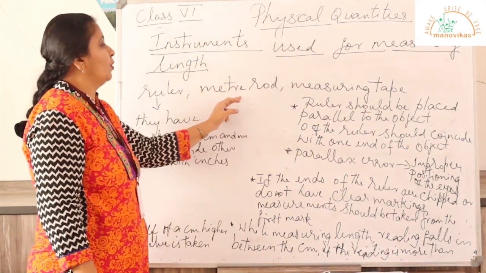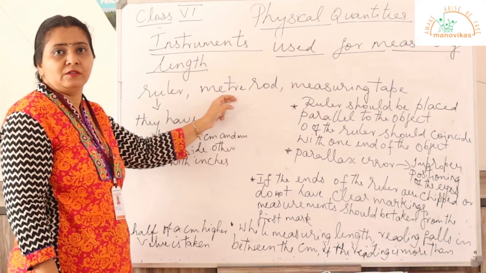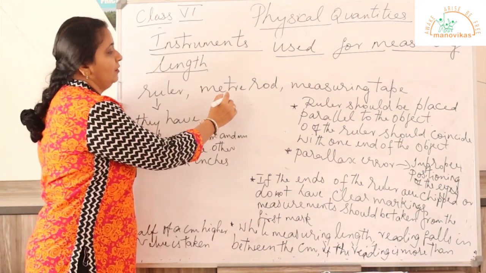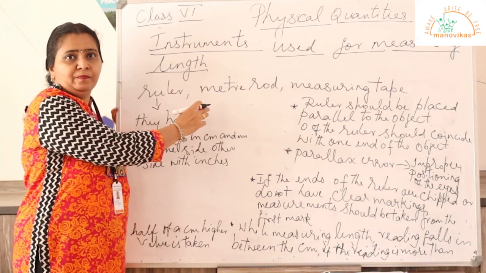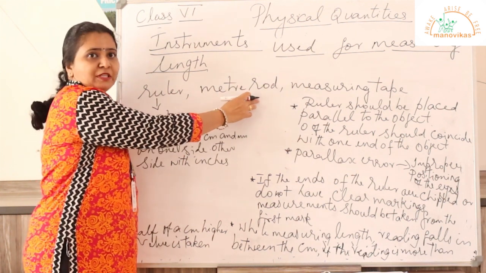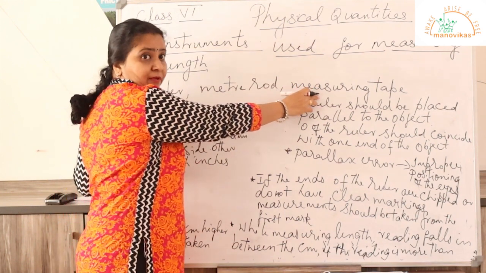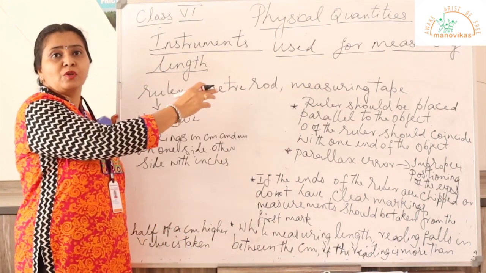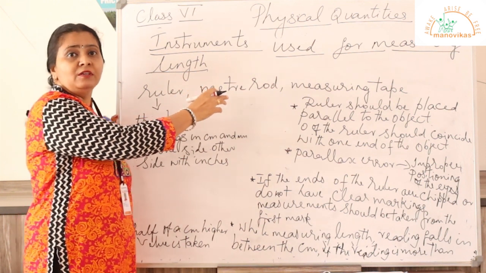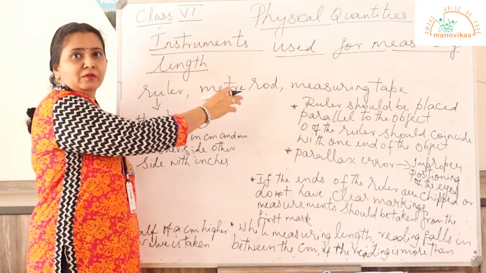Now let us see what is the use of a meter rod. If we want to measure the length of the classroom, we make use of a meter rod. Next is the measuring tape. The tailors make use of measuring tape to measure the size of the cloth.